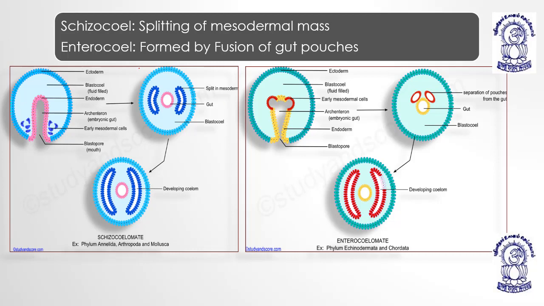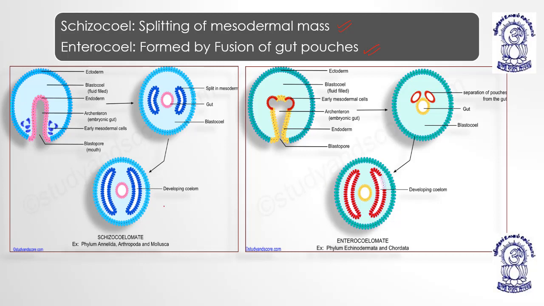Now this is a diagram just to make sure what is schizocoel and what is enterocoel. Schizocoel is formed by splitting of the mesodermal mass. You don't have to go deep because it is never asked, and studying in depth is not in our syllabus for NEET. Enterocoel or enterocoelom is formed by gut pouches. Gut pouches means what is going to form the alimentary canal. It is not yet converted into alimentary canal, but it can be converted into alimentary canal further.